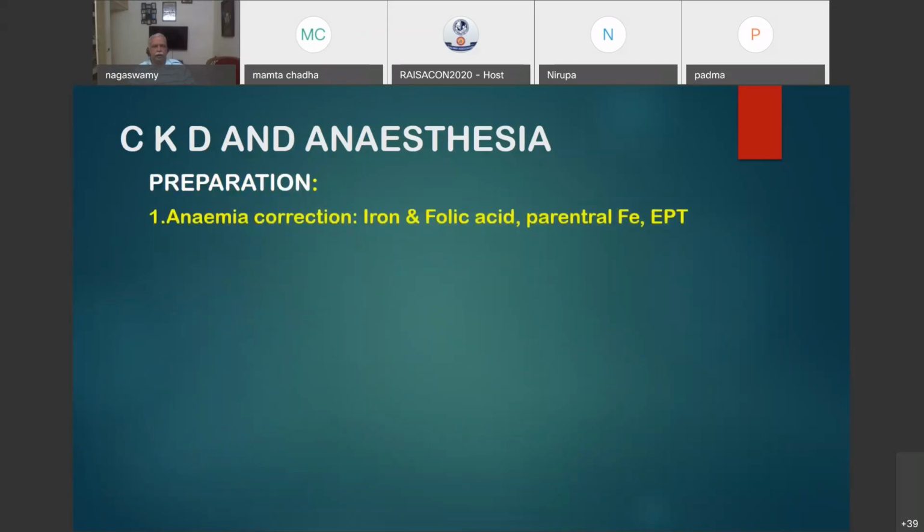So, how do you prepare a patient for surgery? Anemia correction with iron and folic acid. Parenteral iron may be given if they are not able to tolerate oral. And erythropoietin is a very important substitution which has revolutionized the treatment of anemia. Erythropoietin given subcutaneously will improve erythropoiesis and correct the anemia. But of course, there are side effects or unwanted effects of erythropoietin itself, which you have to read about.